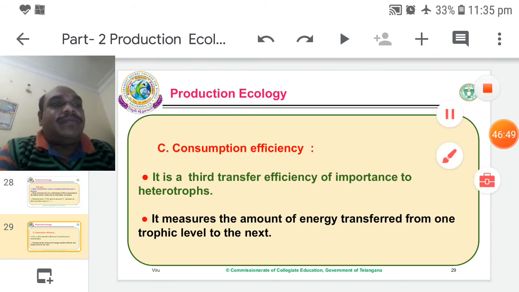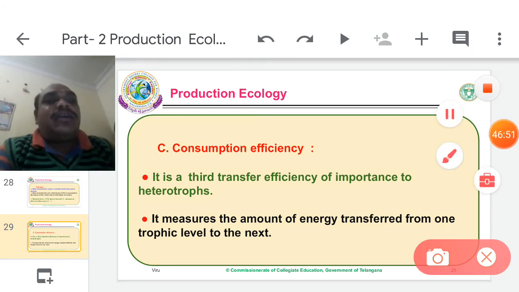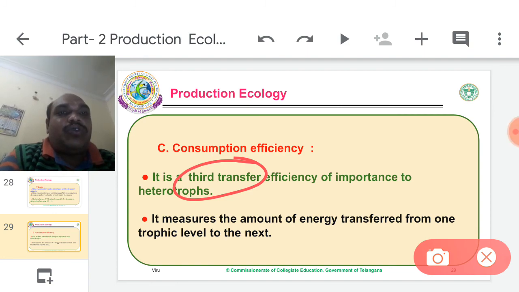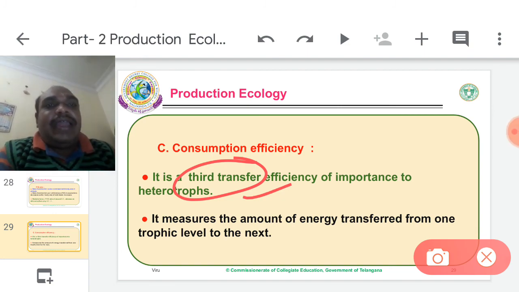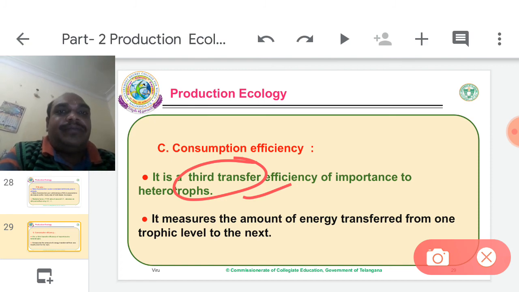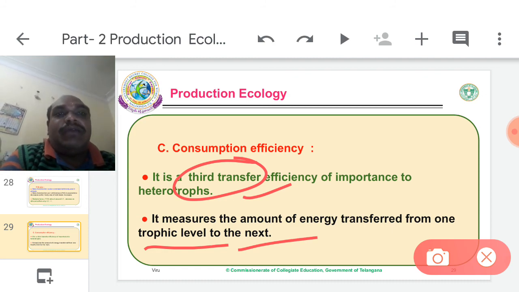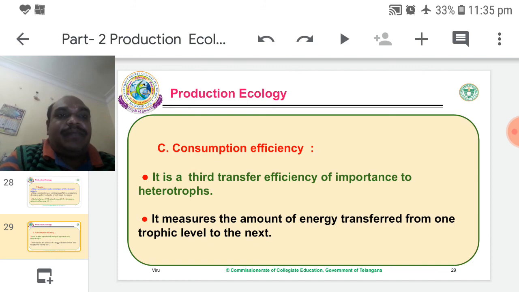Consumption efficiency. It is the third transfer efficiency, of importance to heterotrophs. Less amount is transferred from one trophic level up to the topmost consumers. It measures the amount of energy transferred from one trophic level to the next trophic level. It is the consumption efficiency.